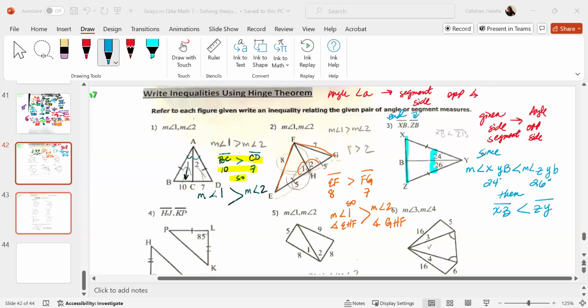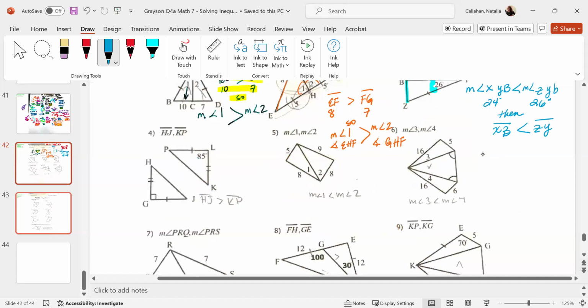I'm going to take number 4. So for number 4, this is what you want to end with, right? The segment. But looking at the segment right here, you want to highlight it. So side HJ, or not that one, this one. That's the hypotenuse, right? KP, right? That's what you want to end with. But before you end with that, you got to do since, blah, blah, blah is blah, blah, blah. And most likely it's the angle, so you start with the angle.